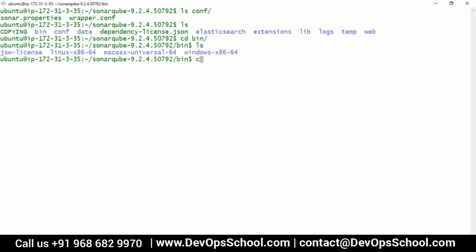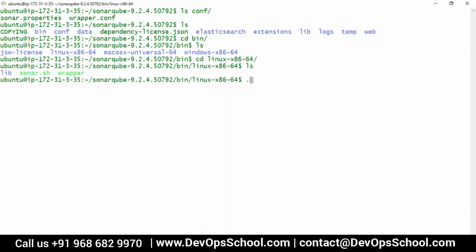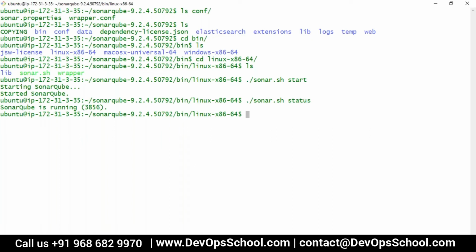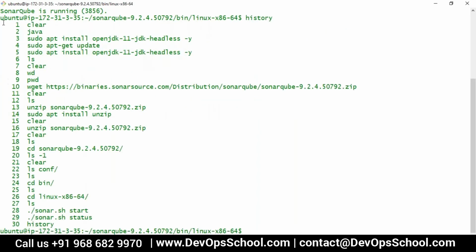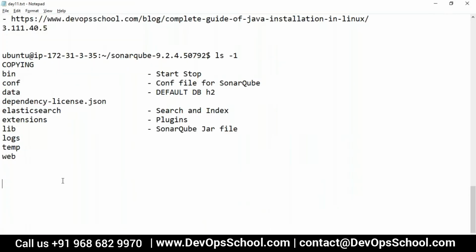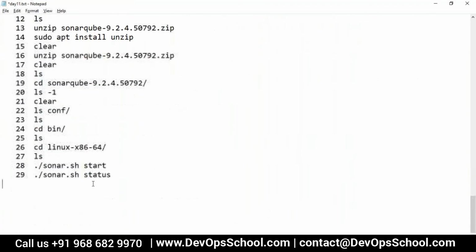Now I'll go to the bin directory, and here you have three directories again: Linux, Mac, Windows. Of course I'll go for Linux because it's my operating system, and sonar.sh start. Remember, Java was already installed, and I am going to check this, which is started now. By the way, which port did I say SonarQube will run on? By default, 9000. So this command, whatever I run in front of you, I am copying into the notes also, so you can refer to it later.